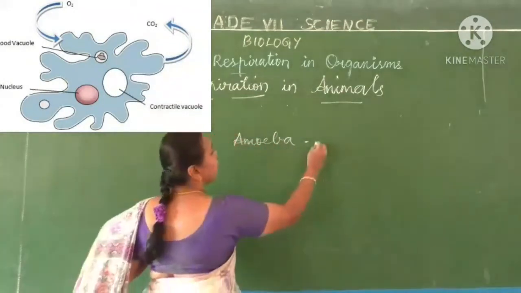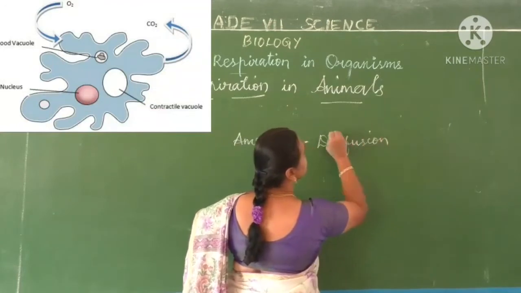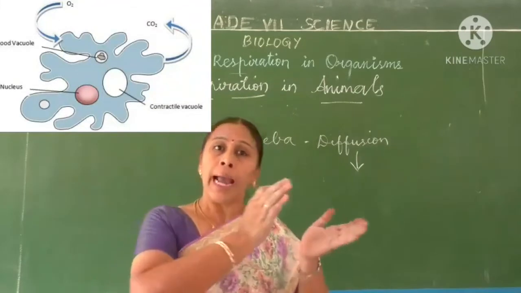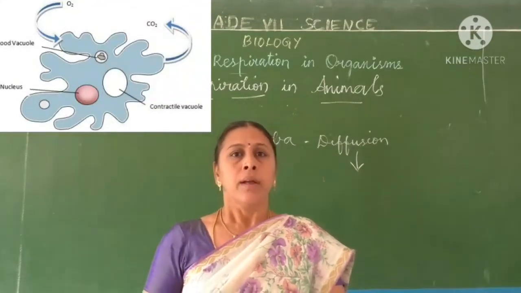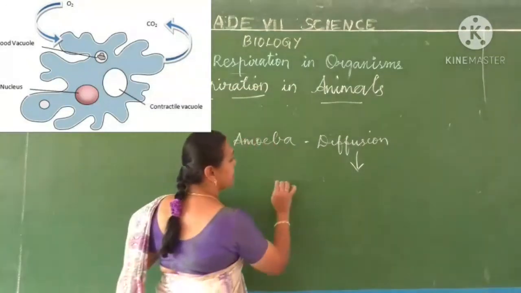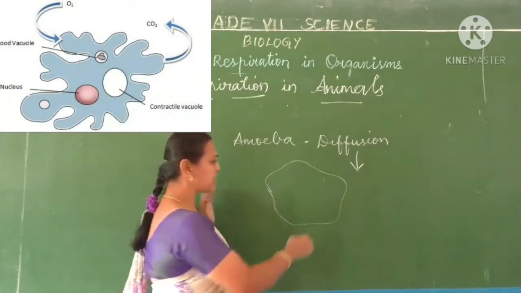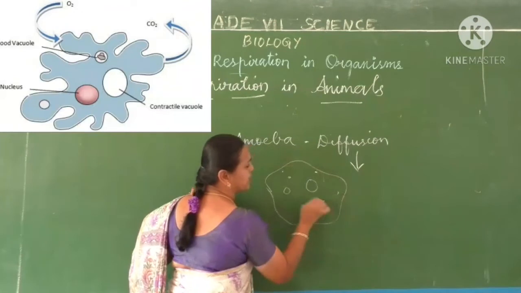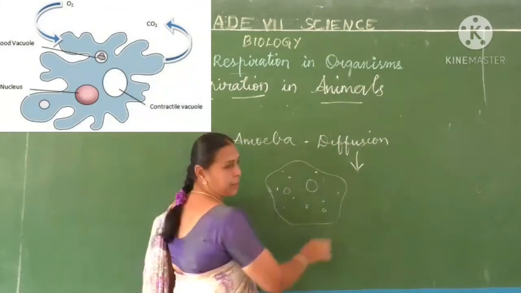By means of diffusion. Diffusion means movement of particles from higher concentration to lower concentration. Amoeba has a cell membrane. You don't have any other system, just one food vacuole, one nucleus, contractile vacuole, cytoplasm. These are only present,